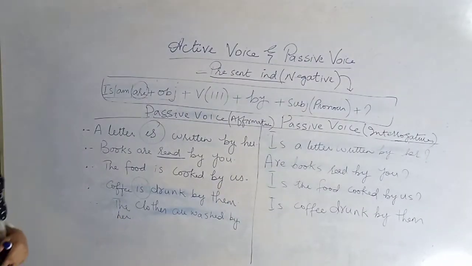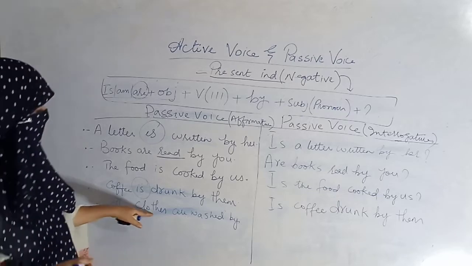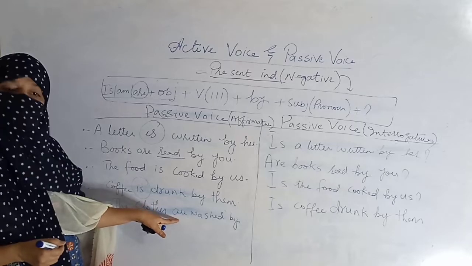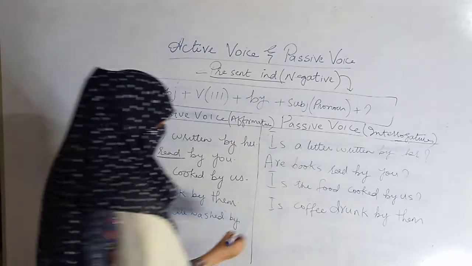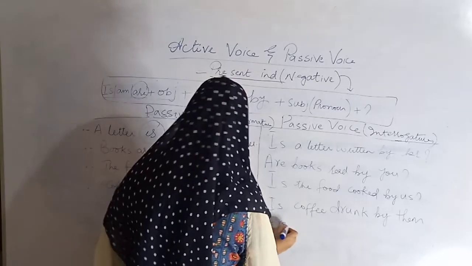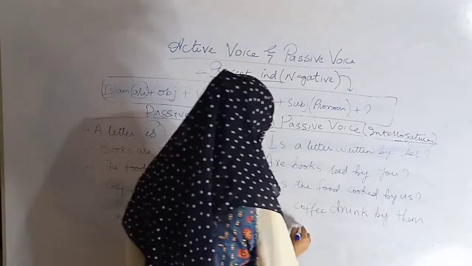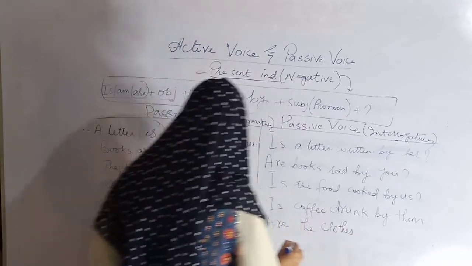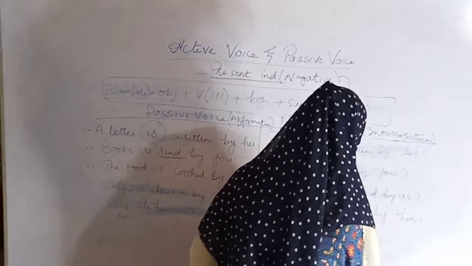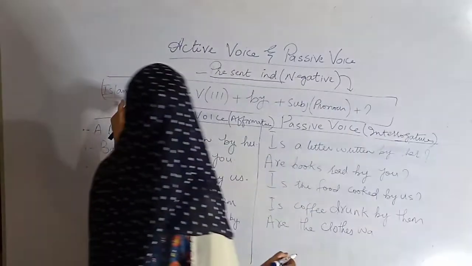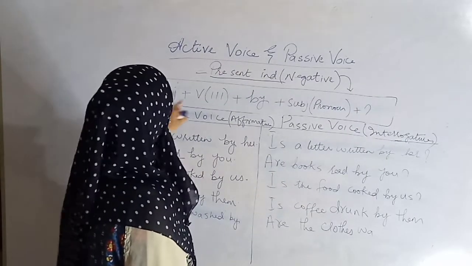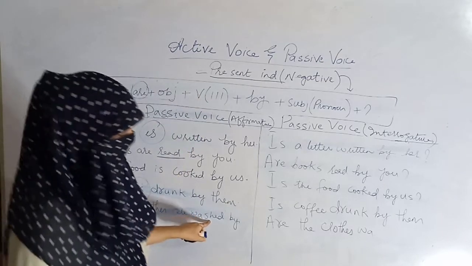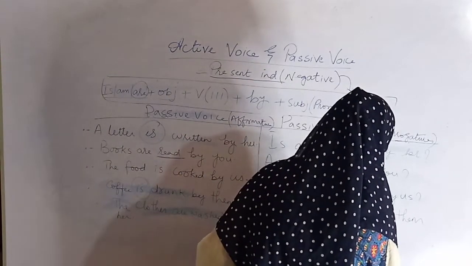The clothes are washed by her. See, the clothes, many clothes are being talked about, so we have used "are" here. So "are" will come here first. Are the clothes, the clothes being the object. Verb third form: what is the verb third form? Wash, washed. Are the clothes washed by her?